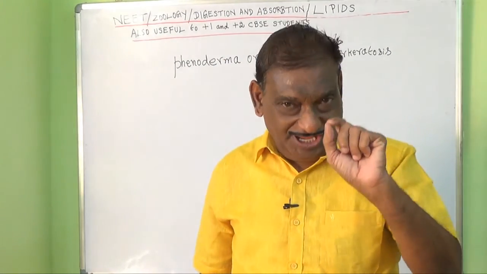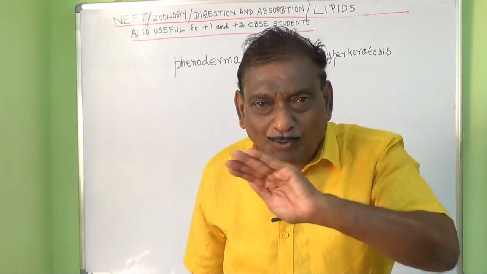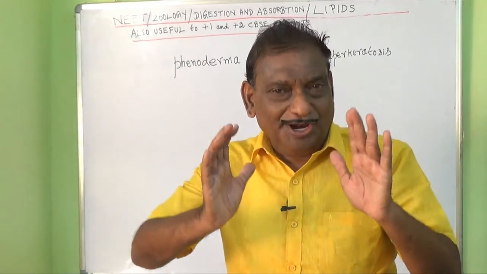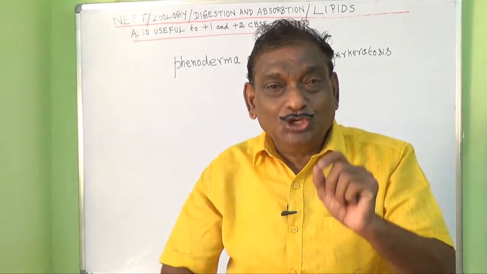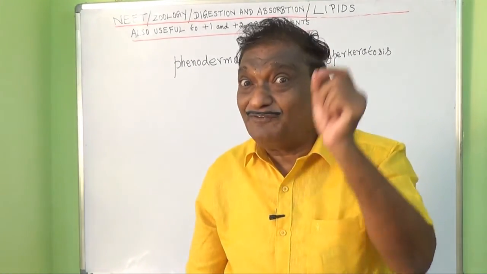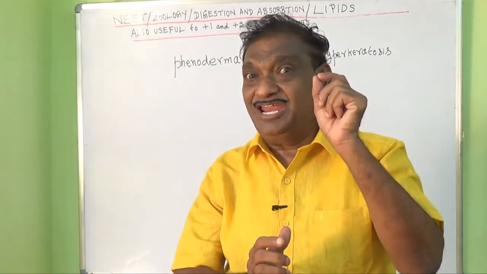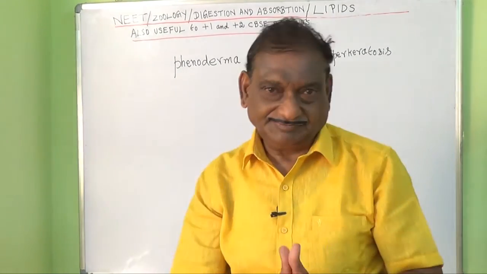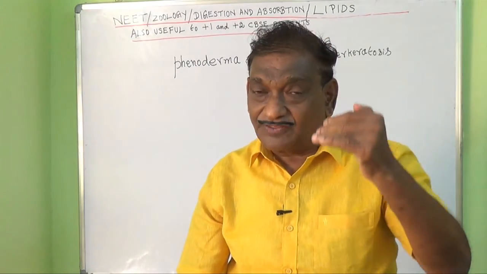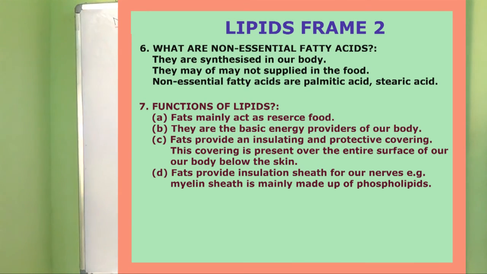The third point is these fats not only provide the covering to our body, they also provide the insulation sheath for our nerves. That is, the myelin sheath is mainly made up of phospholipids. These three are the functions of the lipids. You can also see the point 7 in the frame 2.